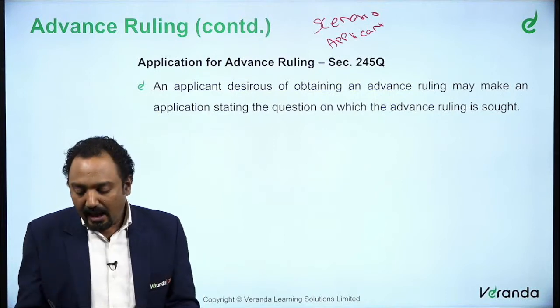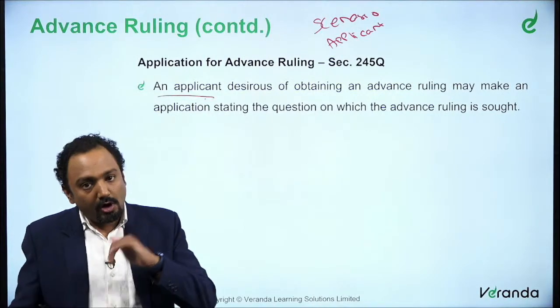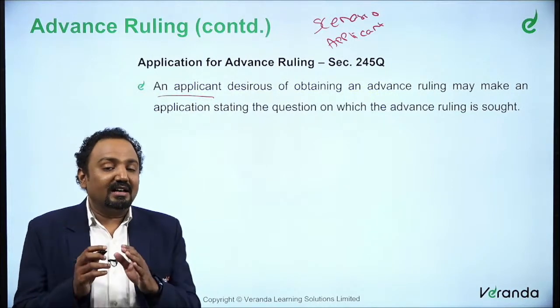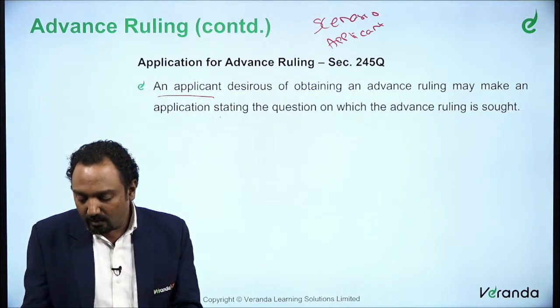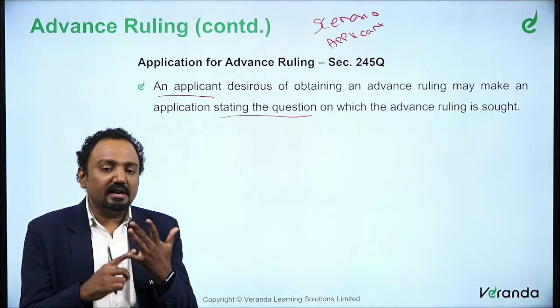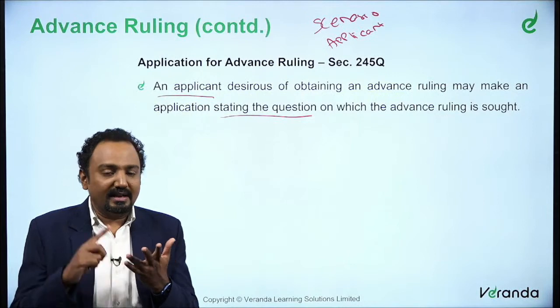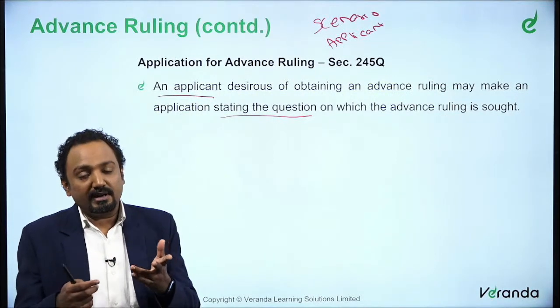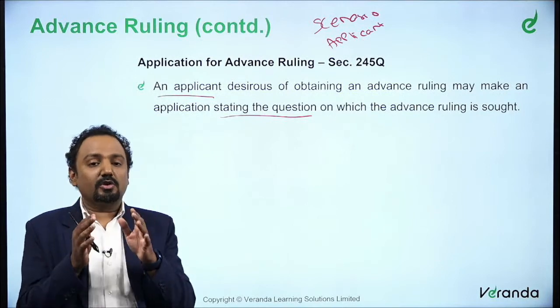So basically, an applicant who wants to obtain an advance ruling may make an application stating the question. What is the question? It's plain and simple, right? So we said if it's a non-resident relating to a transaction, a resident with a non-resident relating to tax liability, determining the tax liability. So what is your question?